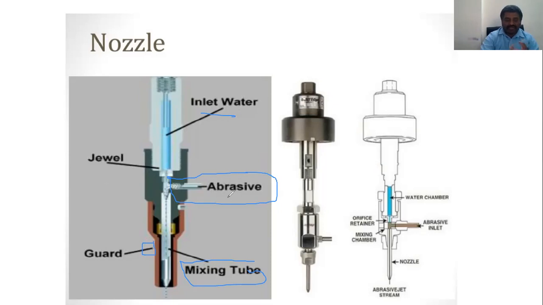So it must withstand that. When the water comes in at the inlet, there is a special attachment where the abrasive particles move forward. Then there is mixing of water and the abrasive. That is a very basic concept. So this is a schematic diagram of abrasive water jet machining.